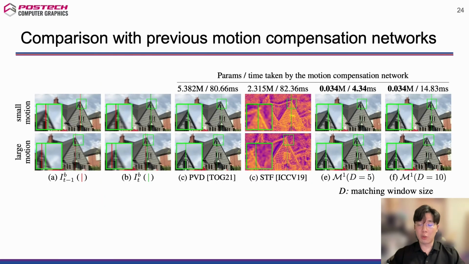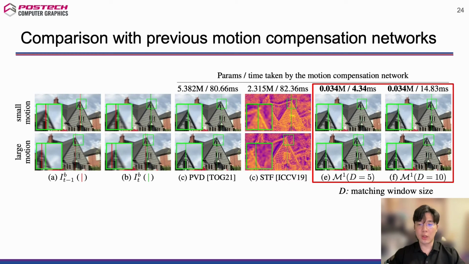Here we compare our motion compensation network M with the motion compensation used in previous video deblurring methods. In the figure, column C is the alignment results of the optical flow network utilized in PVD, which explicitly computes motion between frames for constructing a pixel volume, and column D shows the alignment results of the filter adaptive convolution network leveraged in STF, which implicitly aligns temporal features for applying per-pixel convolution.